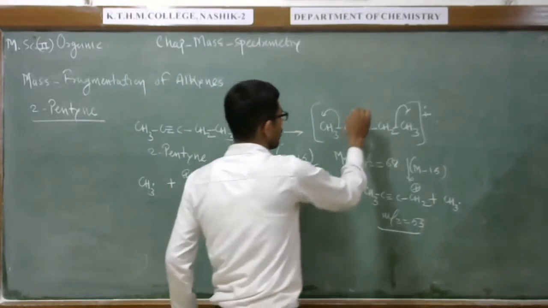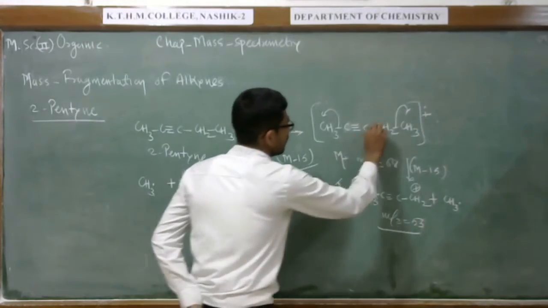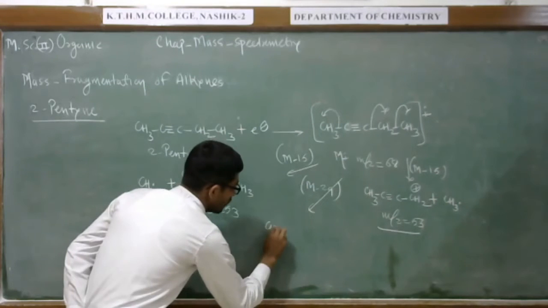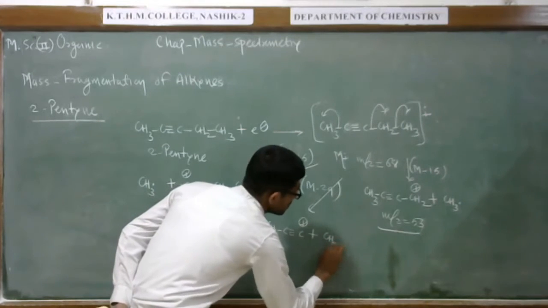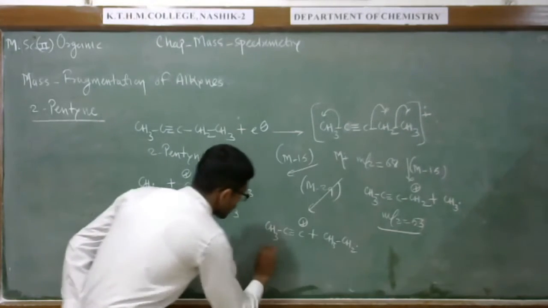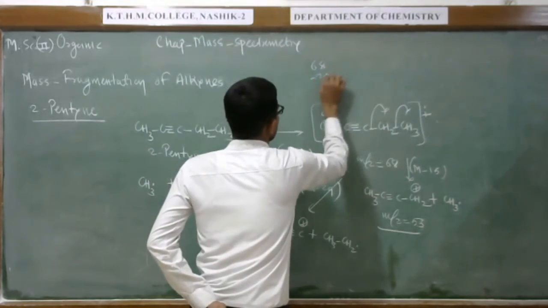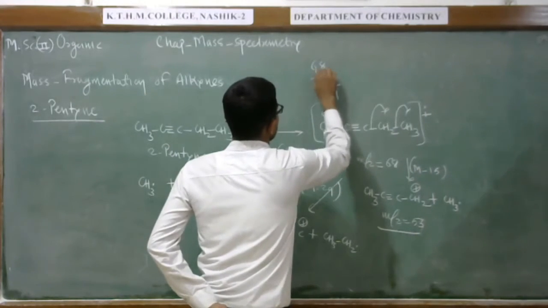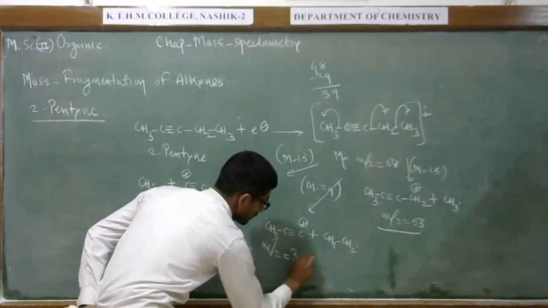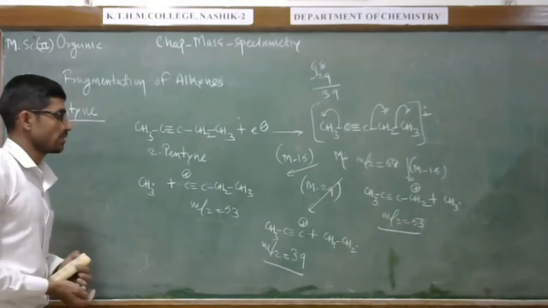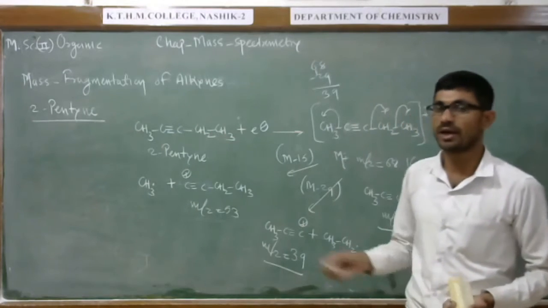Also, because of loss of 29, meaning this overall group, we can observe this kind of peak, and this as a radical. So the mass to charge ratio is 68 minus 29, and this peak we can observe at the value 39. So all these peaks we can observe in 2-pentyne. This is about the 2-pentyne mass fragmentation.